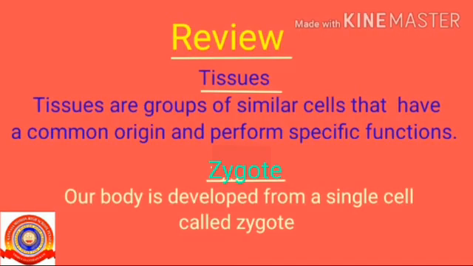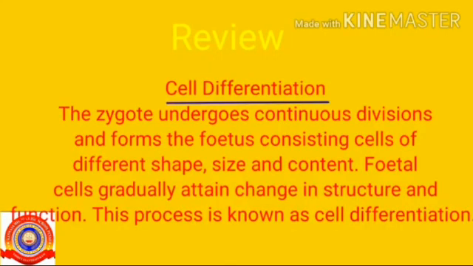Okay children, let's conclude our today's class. Today we studied about tissues. Tissues are groups of similar cells that have a common origin and perform specific functions. Then zygote: our body is developed from a single cell called zygote. Then about cell differentiation: the zygote undergoes continuous divisions and forms the fetus consisting of cells of different shape, size and content. Fetal cells gradually attain change in structure and function. This process is known as cell differentiation.